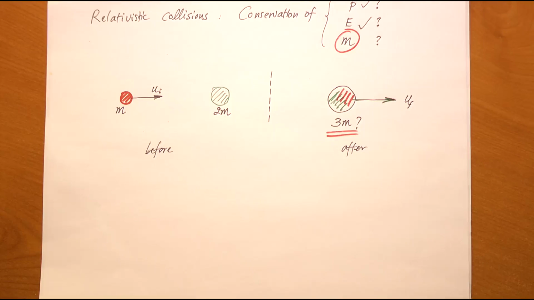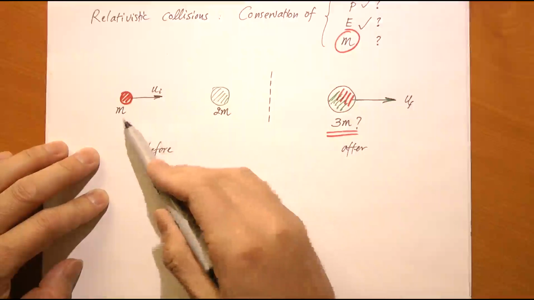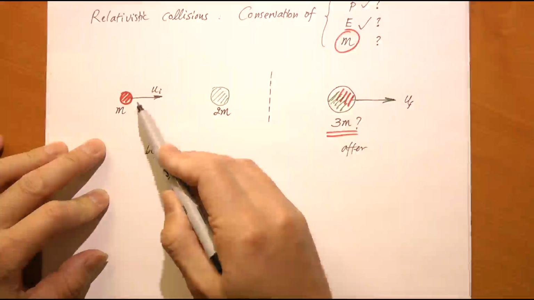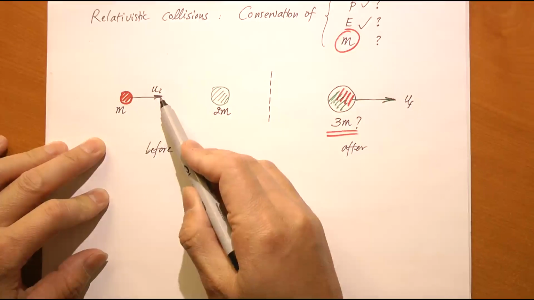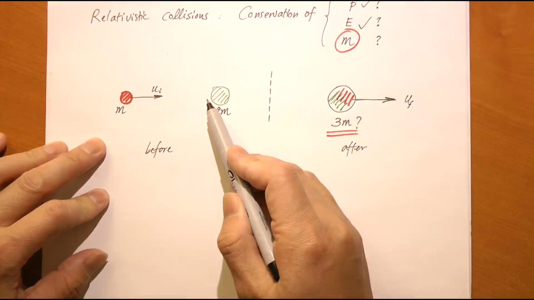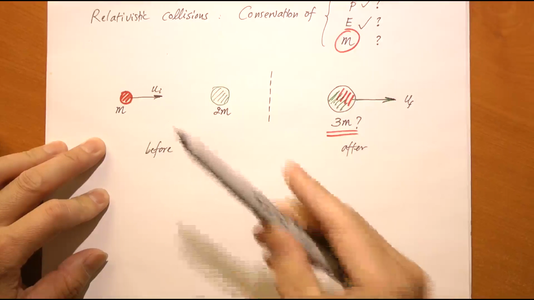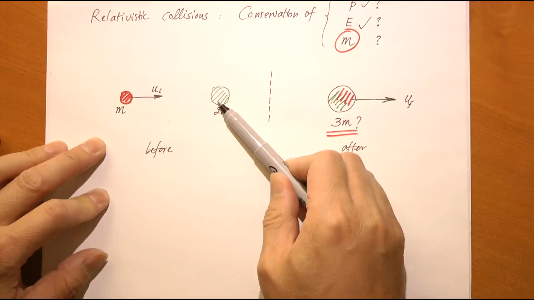So let's take a look at this example. Suppose I have two particles. One has a rest mass m, and the second has a rest mass 2m. The first particle, the red one, moves with an initial speed, u initial, towards the second one. For simplicity, let's say the second one does not move before the collision. So there is a head-on collision between this particle and that particle.